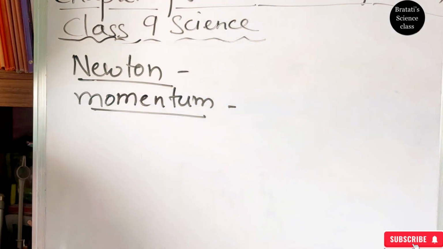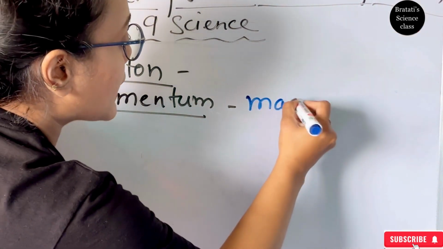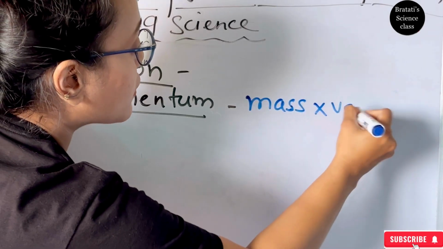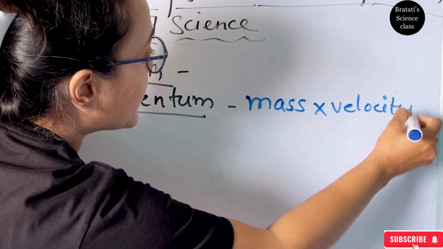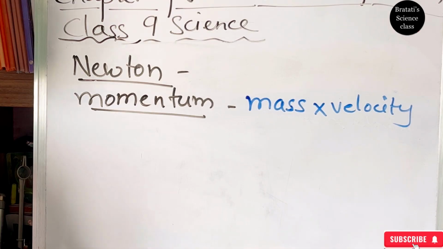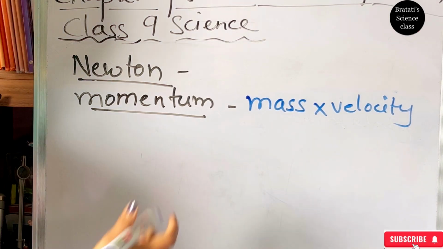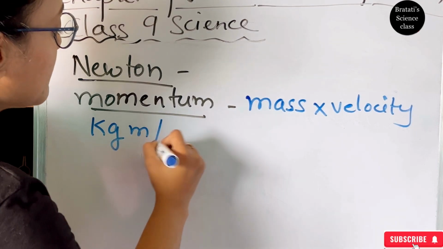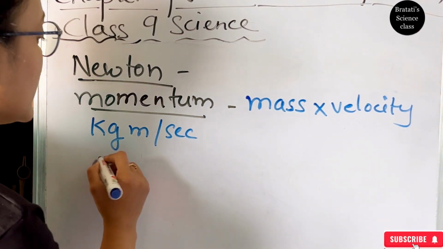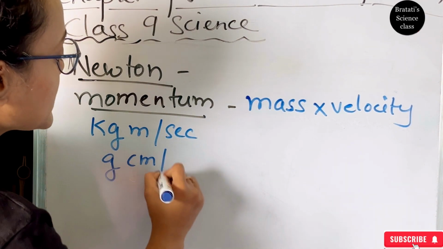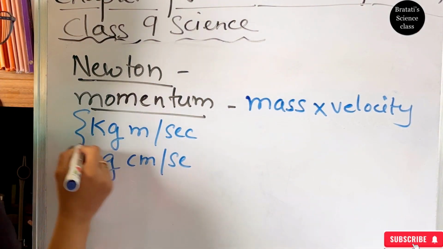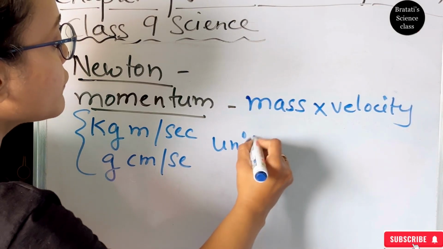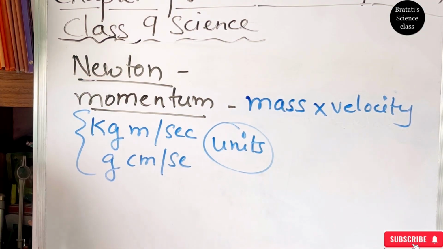It depends on two things: one is mass, another is velocity. So the momentum of any object depends on mass and velocity. Mass can be in kilograms and velocity in meters per second, or in CGS, grams and centimeters per second. These are the units of momentum.